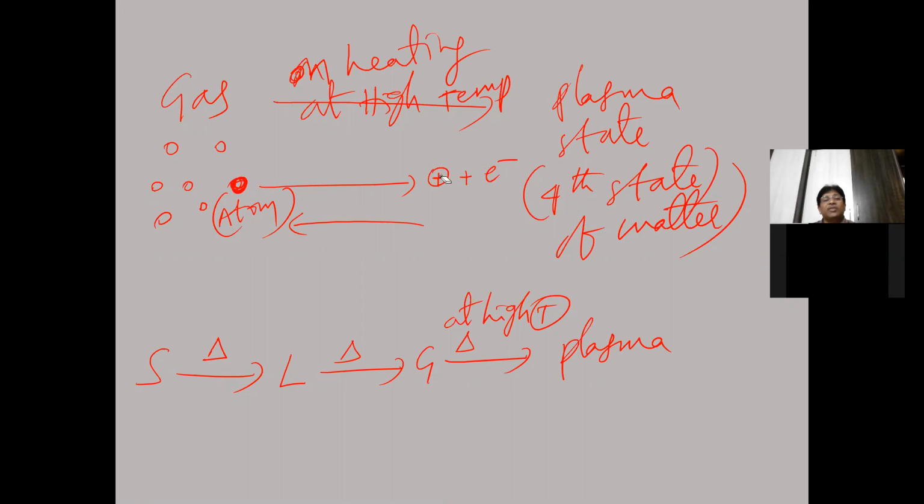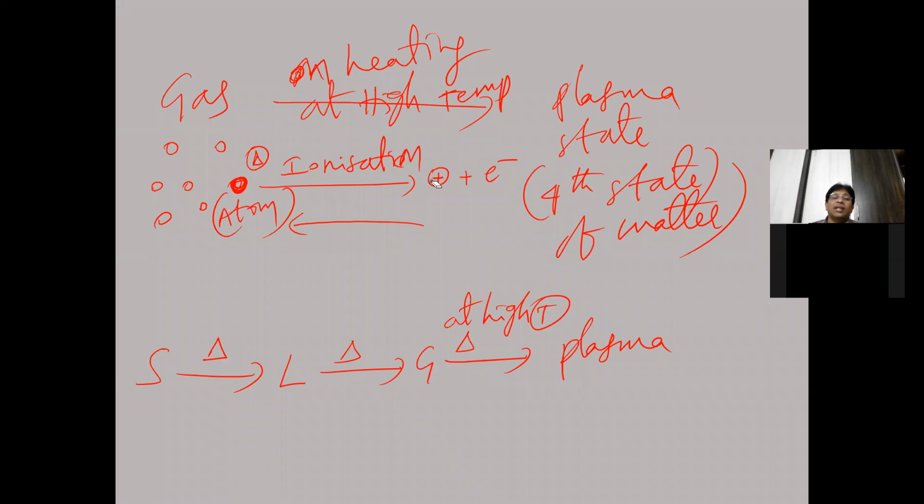This electron recombines with this positive particle to come back to what? To the atomic state. So this atom to ion, this is a cation, a positive ion. That's why it is called ionization. This forward direction process is ionization. What is the meaning of ionization here? The conversion of atoms into ions is called ionization. How is it happening here? By heating. On heating, this atom is changed into a positive ion, along with the release of one electron.